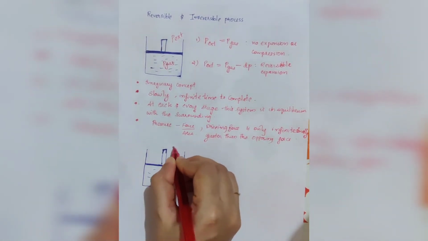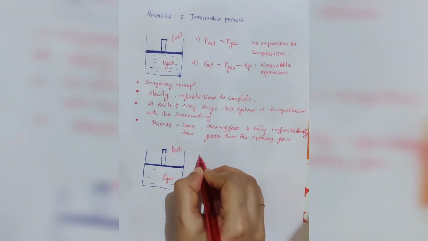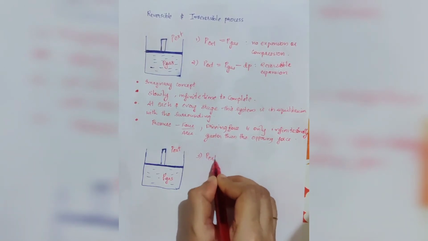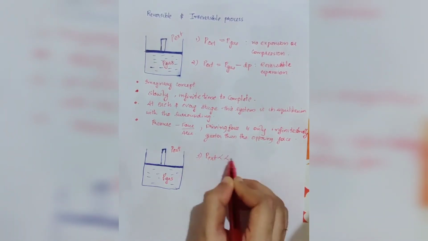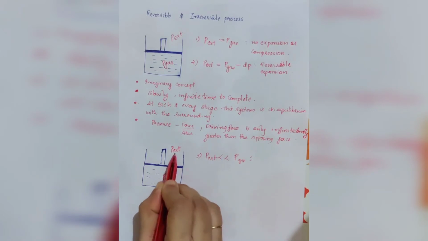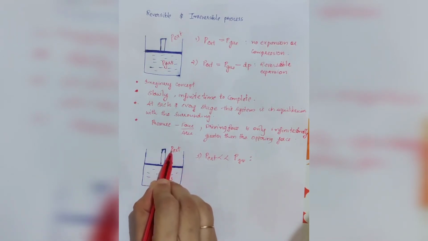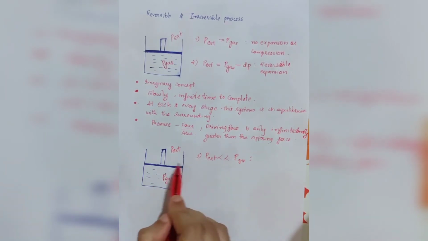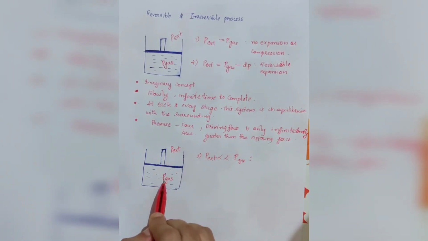We can say P gas, and P external means external pressure. This is the pressure of the gas inside the cylinder. Okay, now the third condition is that the external pressure is very much less than the pressure of the gas. When the external pressure is much less than the pressure of the gas.